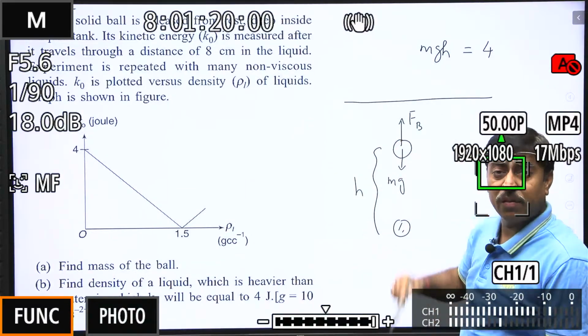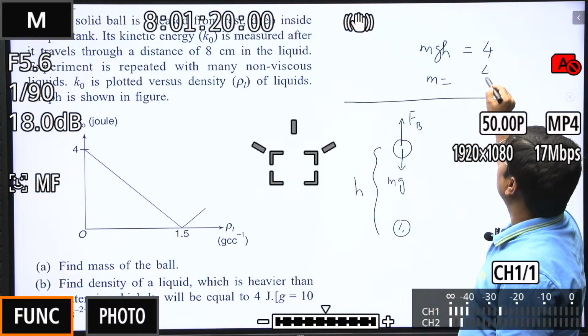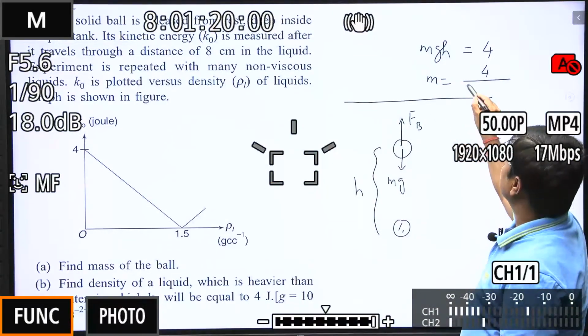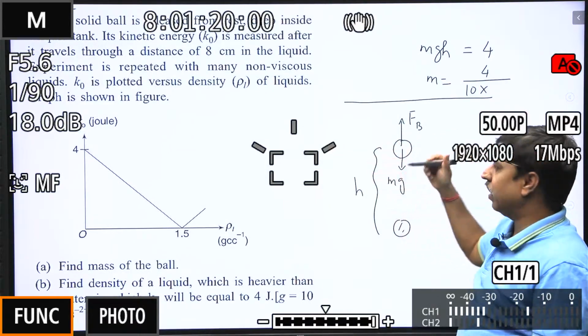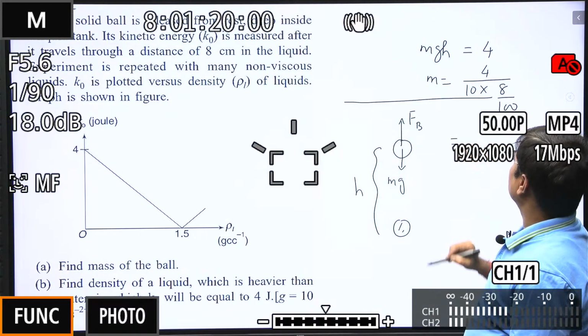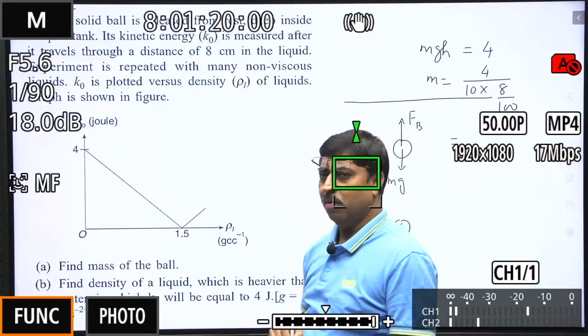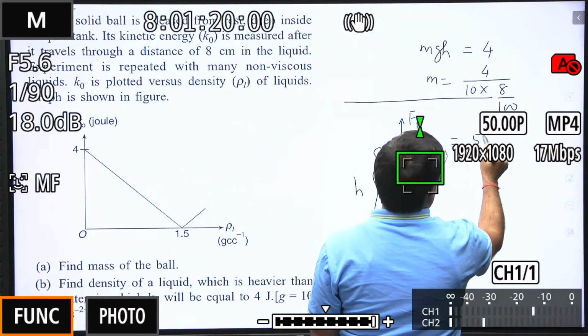So from here straight away we get the value of the mass of the ball. Mass of the ball is 4 joule divided by g, that is 10, divided by h, which is 8 centimeter, converted into meter, it will be 8 upon 100. So this is simply 40 by 8, that is 5 kg. Am I right?